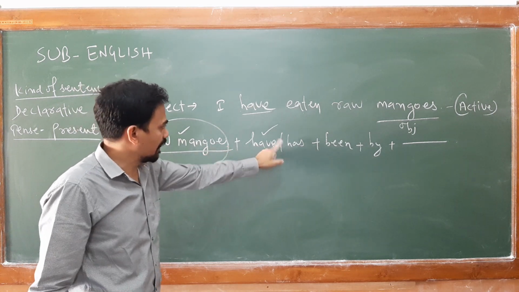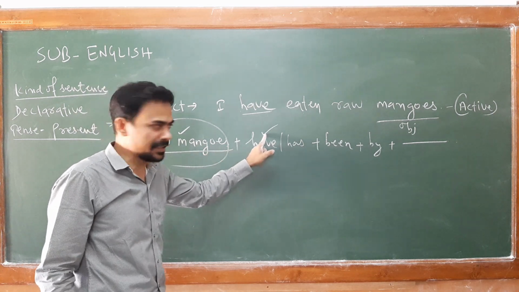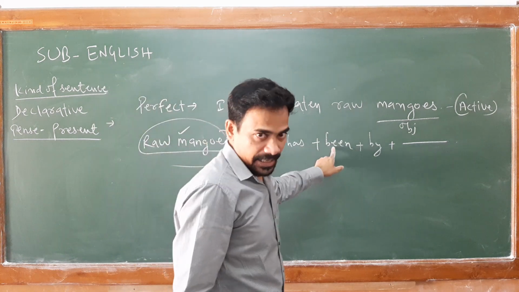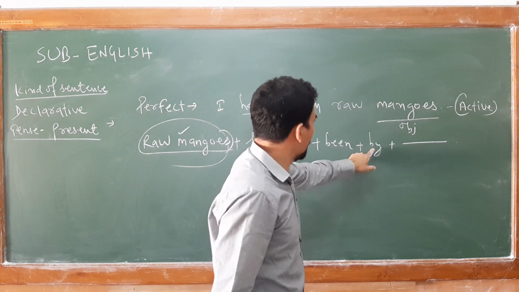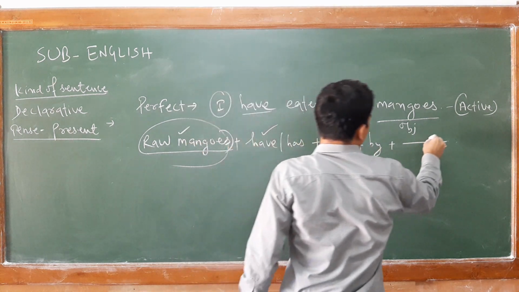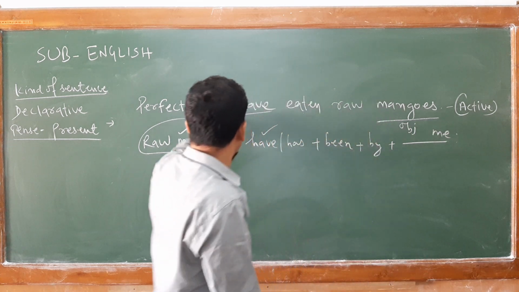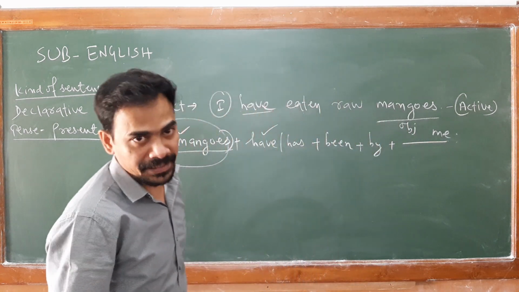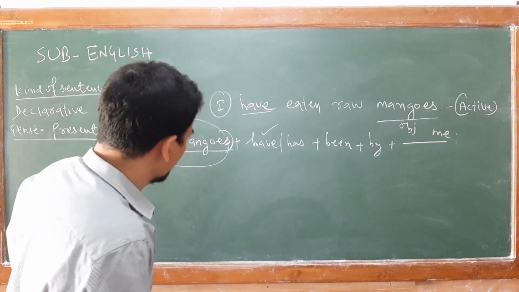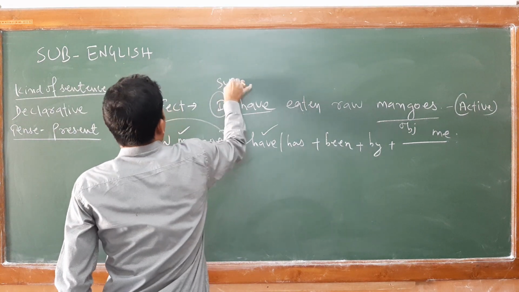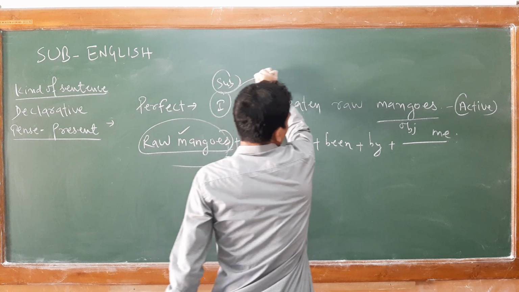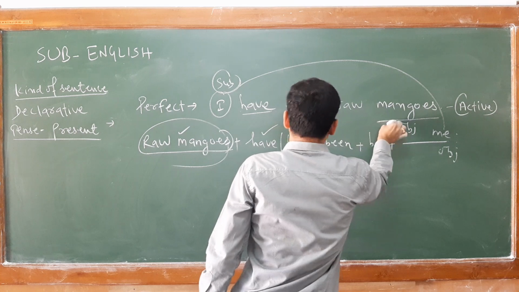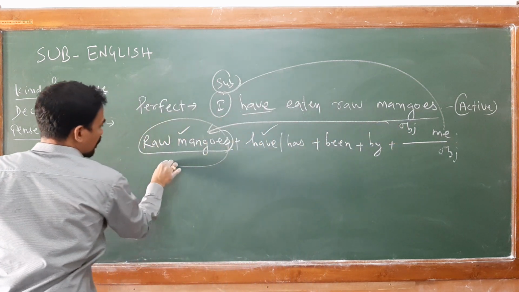Plus been, plus the preposition by, and I should become me, because when the subject changes into object, I becomes me. Me is the object form of I. Clear? So this is how the subject comes to the object form, and how this object comes to the subject form.